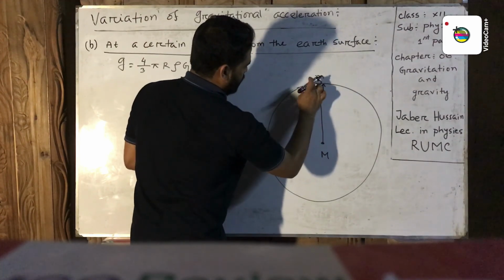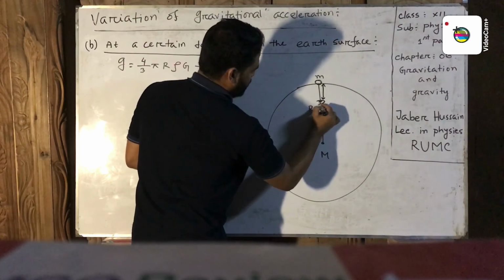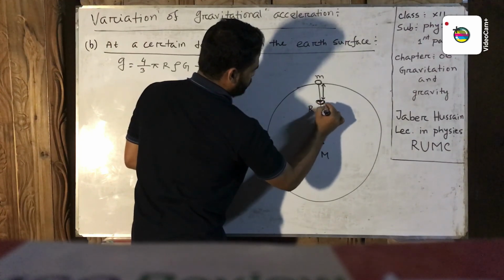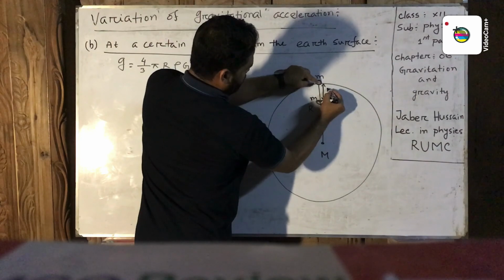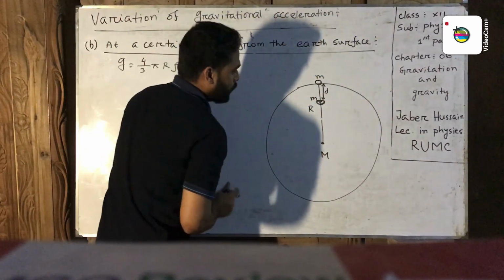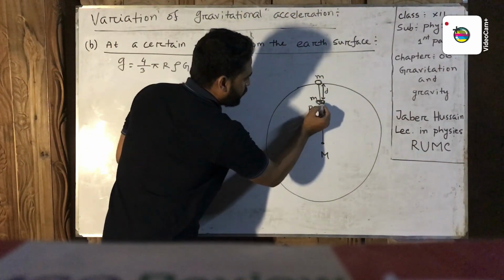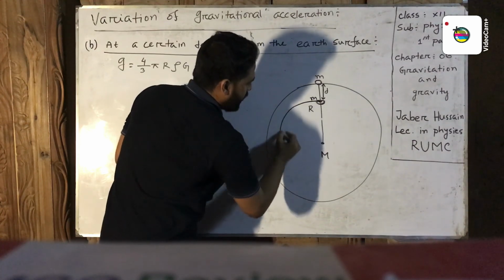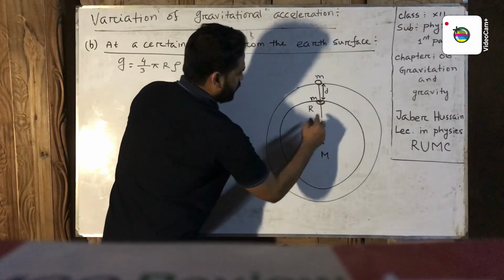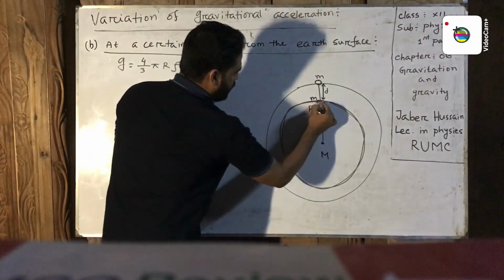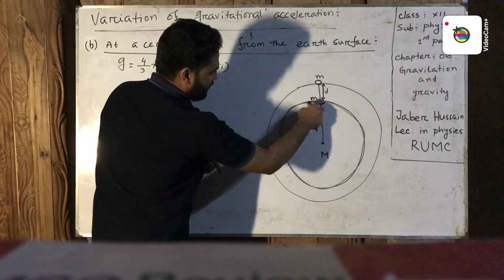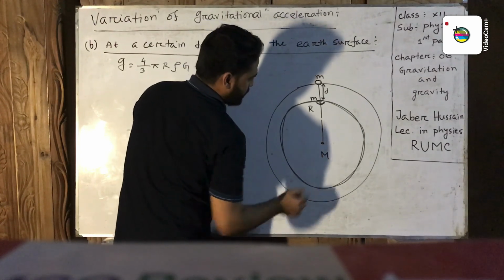Now the mass of the object is kept at this point and the depth will be d. Now we draw a sphere of radius r minus d. This is the sphere and the radius of this sphere is r minus d.